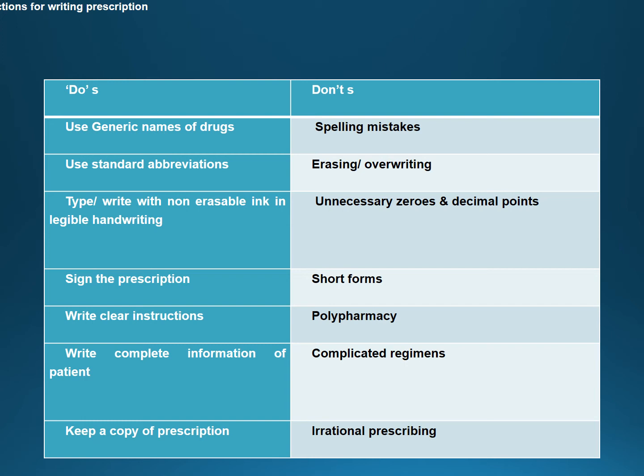Because if any mishap happens, or if any of the written content of the prescription is erased, it will lead to severe drawbacks. Suppose a dose of a drug is written as 50 grams, and the unit of the dose is erased, by mistake or knowingly, then a wrong dose will be delivered to the patient, which will worsen the present medical condition, or sometimes it may not be enough to cure the condition.